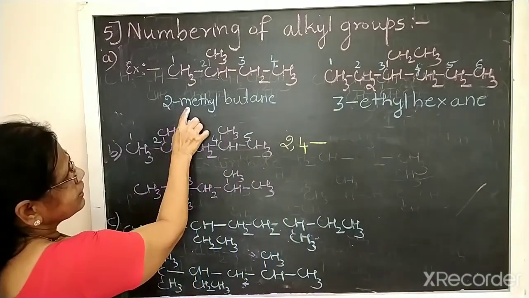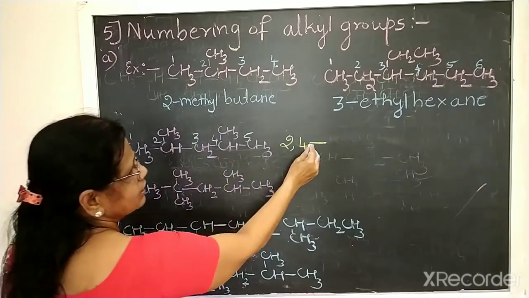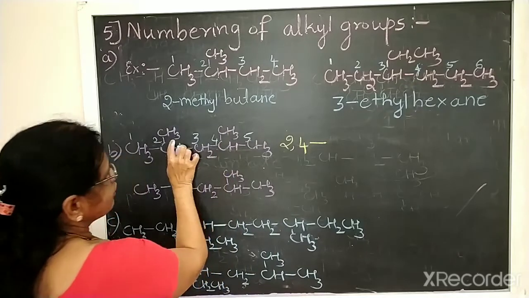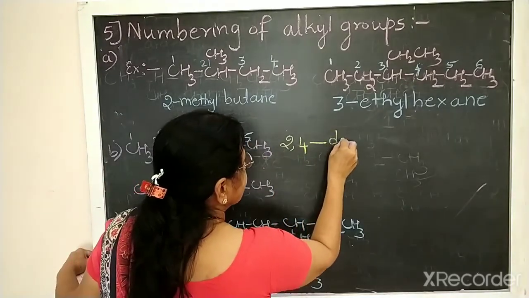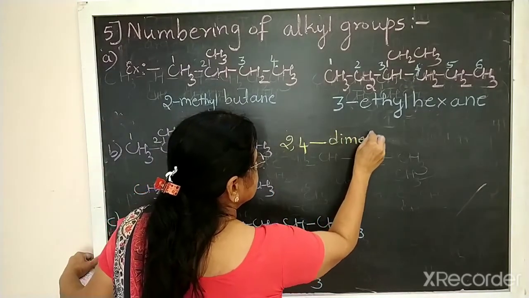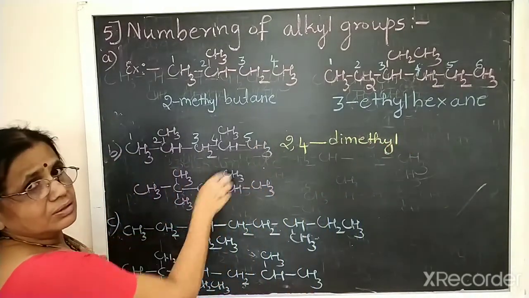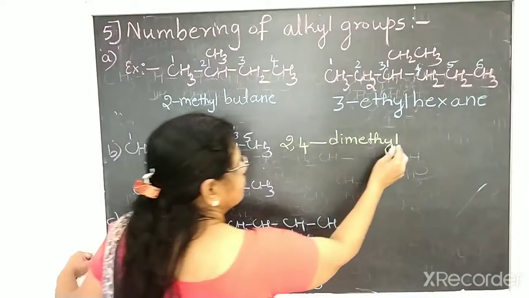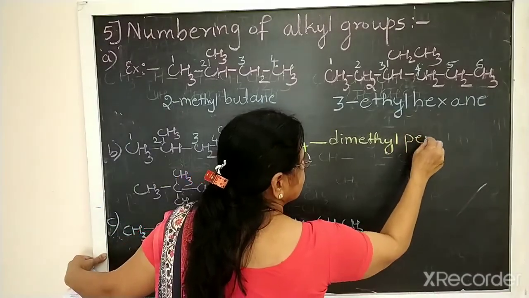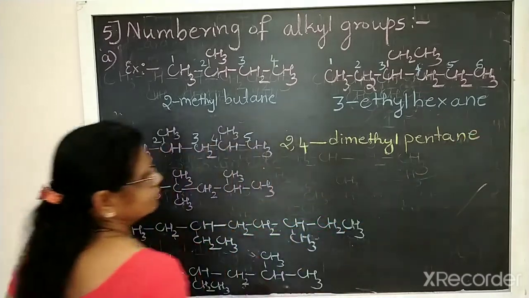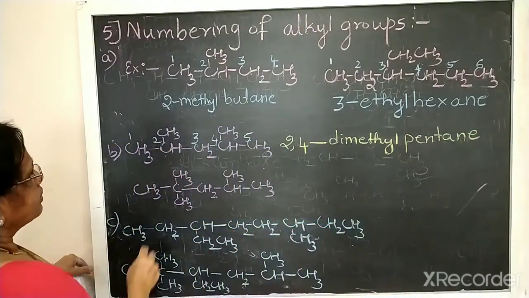Number and the name of the alkyl group separated by the hyphen or dash. 2, 4. Two methyl groups are there. So it is dimethyl. 2, 4 dimethyl. Then 5 carbon alkane, parent hydrocarbon is pentane. 2, 4 dimethyl pentane.